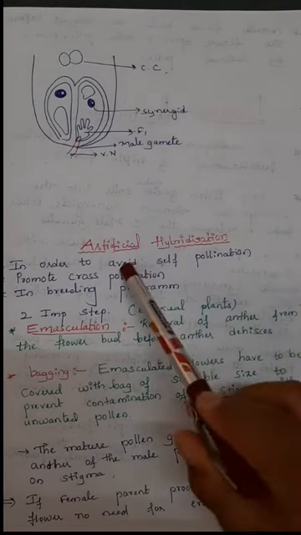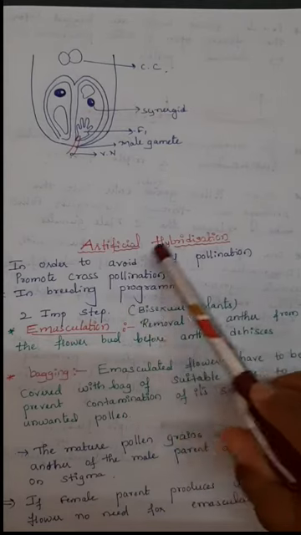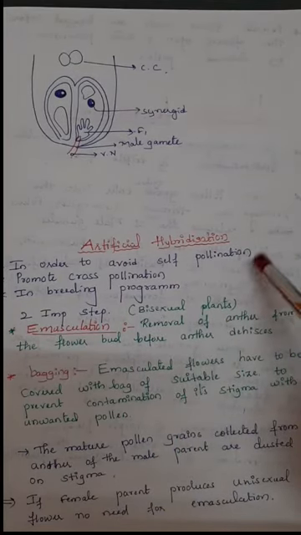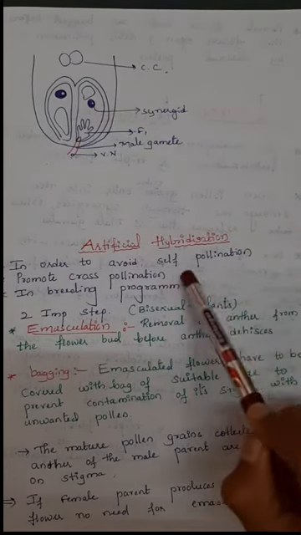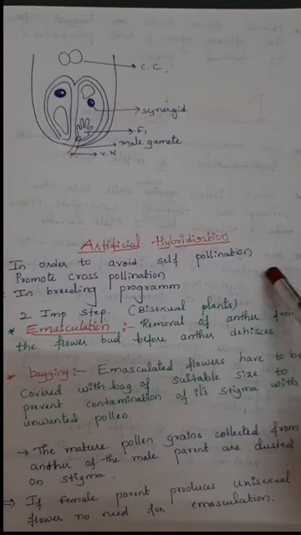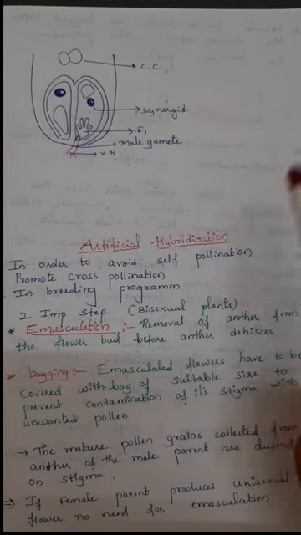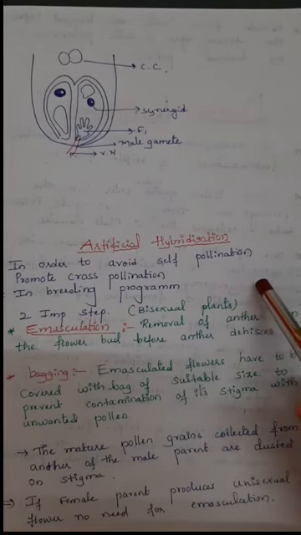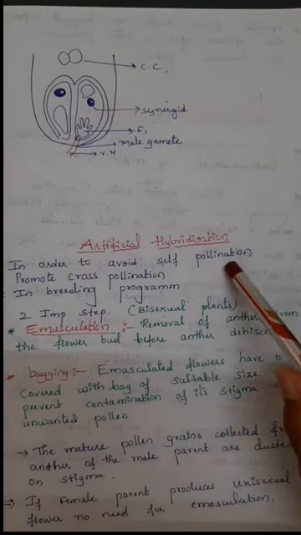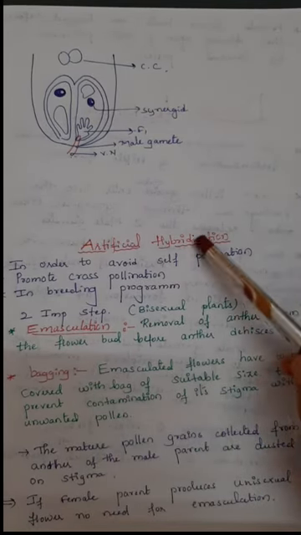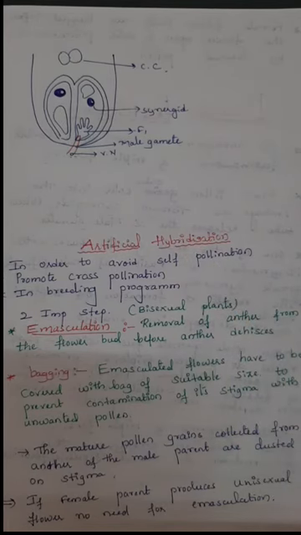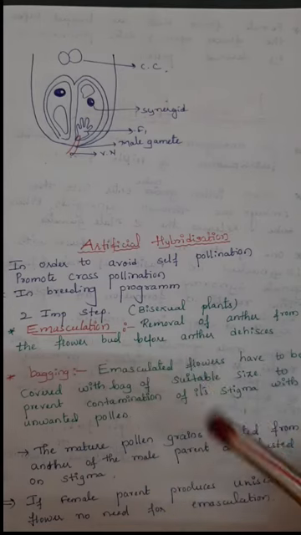What is the purpose of artificial hybridization? It is to avoid self-pollination. Why? Because continuous self-pollination reduces the yield and reduces the fertility of the offspring. That's why, in order to avoid self-pollination and to bring changes or varieties in the offspring, we promote cross-pollination. Then what is the use of artificial hybridization? We can use this method in breeding programs.